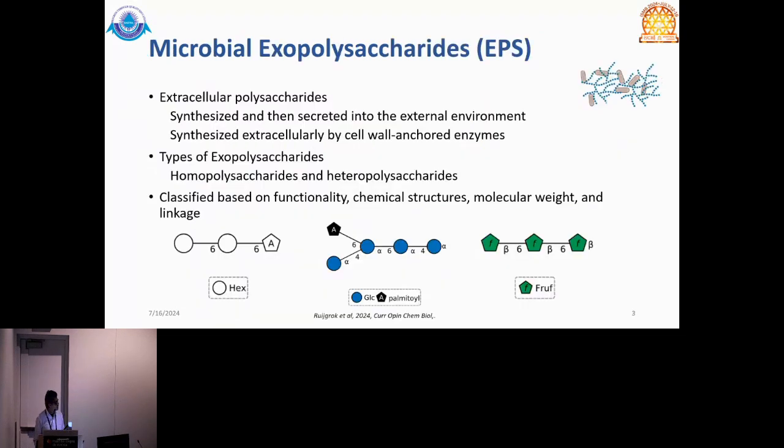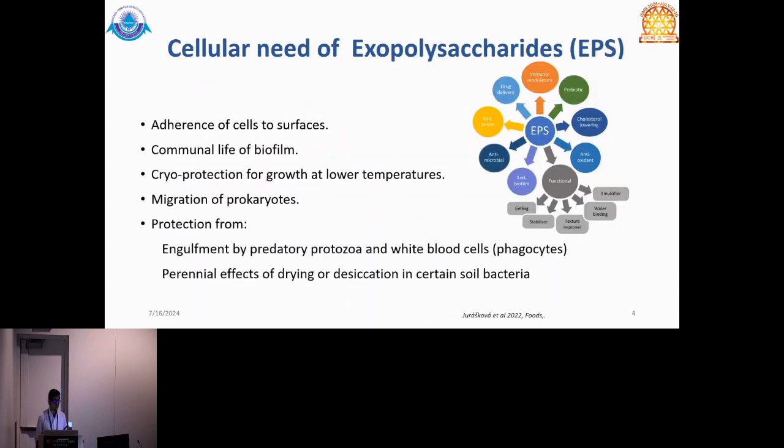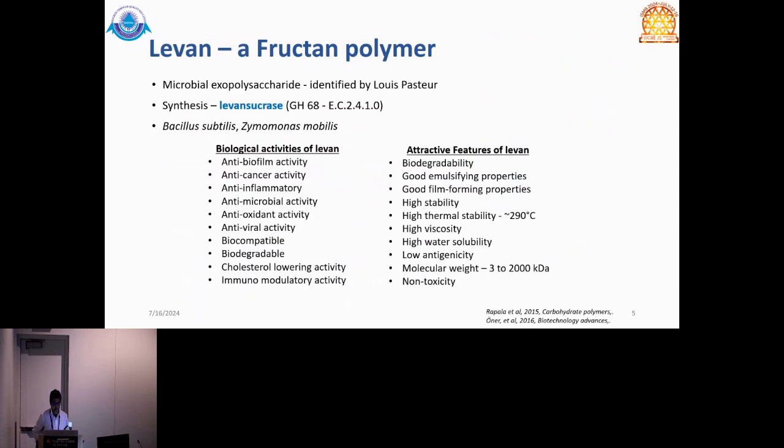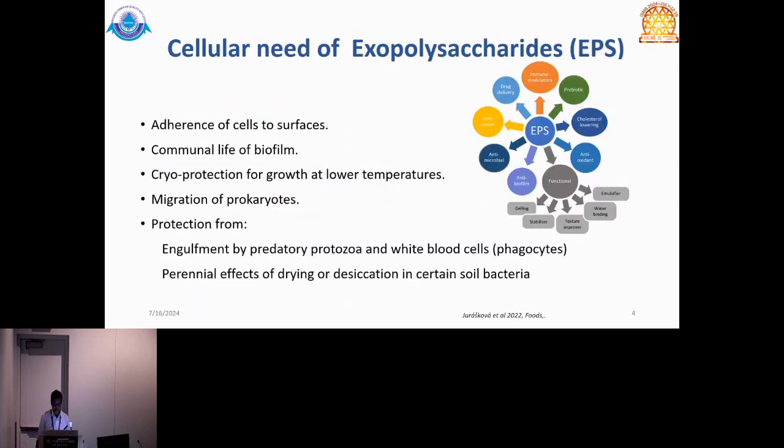So there are types of microbial exopolysaccharides that we are interested in. They are either extracellularly synthesized or excreted, homopolysaccharides or heteropolysaccharides, and they are classified based on functionality, chemical structure, and molecular weight. What you see are different types like dextran, pullulan, and levan. We are more interested in levan biosynthesis, and there is a need for the cell to produce these types of exopolysaccharides. They help in survival, biofilm formation, migration, and many things.